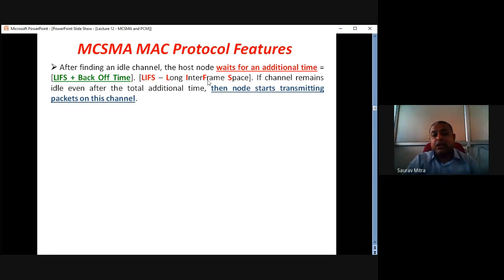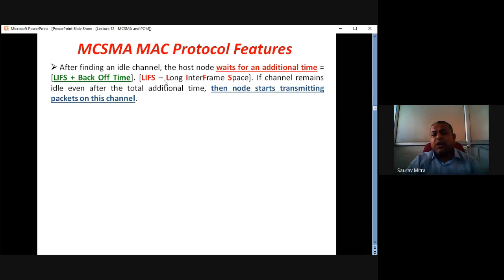What is LIFS? It is called long interframe space. So first TRSS is less than ST, the channel is free. The sender wants to send data, but it waits for a time called LIFS time. It's a very small thing, maybe in milliseconds or so.